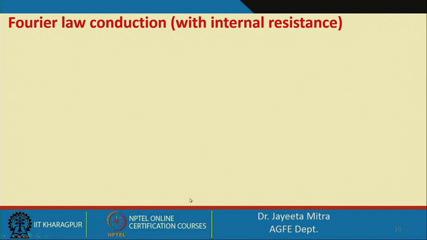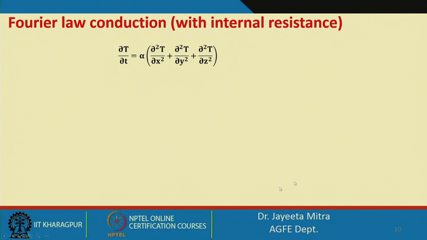Now, next we will consider Fourier's law of heat conduction for those materials where internal resistance exists. The first case we considered was where the internal conductive resistance is negligible, meaning the thermal conductivity is very high. Now, we will see the case with internal resistance.